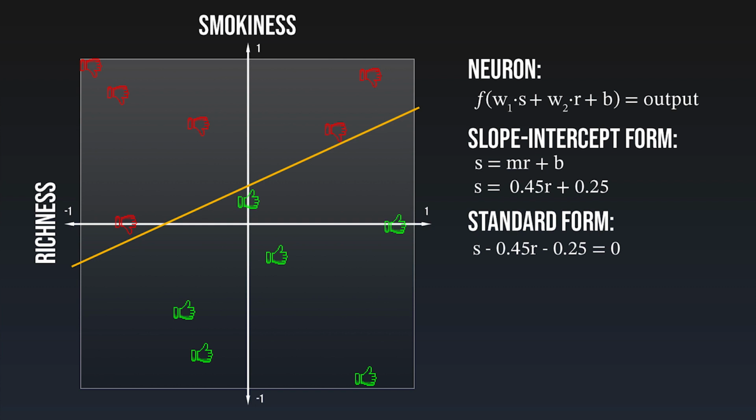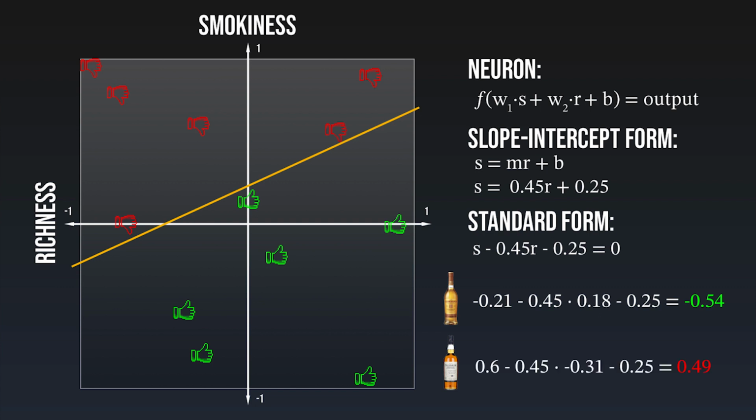If we map the first half of this equation to our sum inside of our neuron, we can see that w1 has to be equal to 1 and that w2 is equal to minus 0.45. The bias, which takes the role of our smokiness axis intercept, is minus 0.25. If I were to put the richness and smokiness of a whiskey I like, Glenmorangie for example, into this equation, the result is negative. But if I put the values for Talisker, that I'm not really a fan of, into this equation, the result is positive. And this is actually true for all the whiskies.